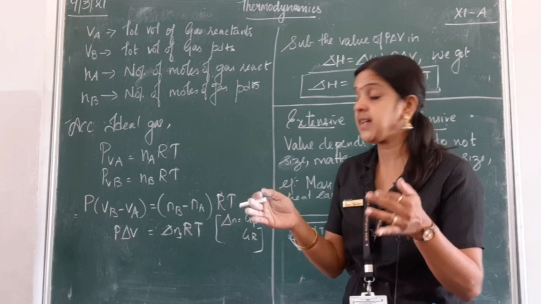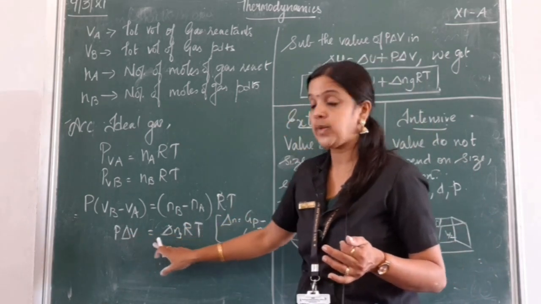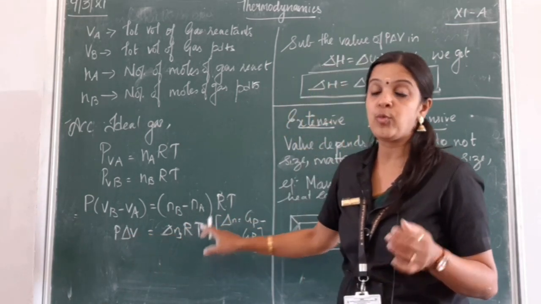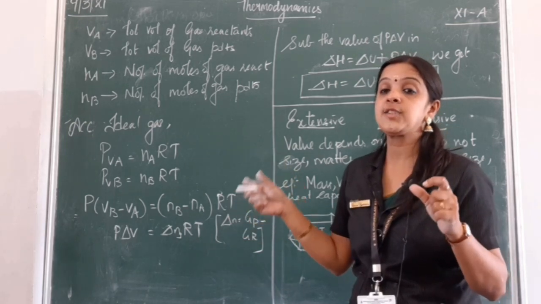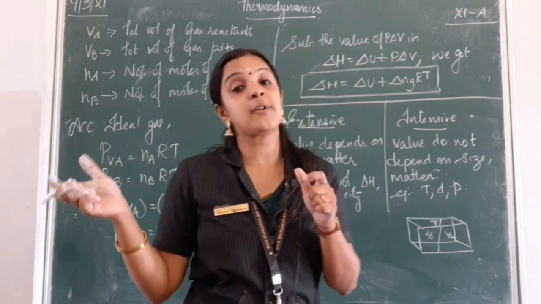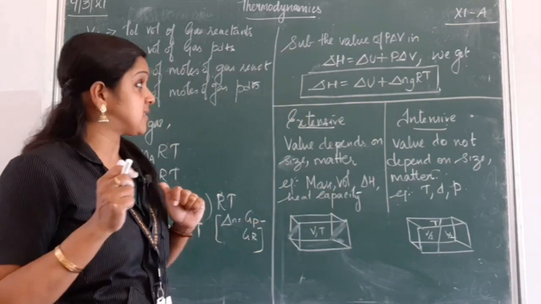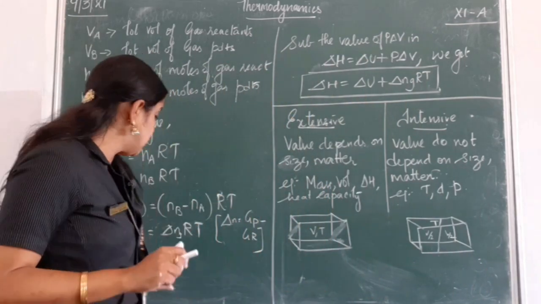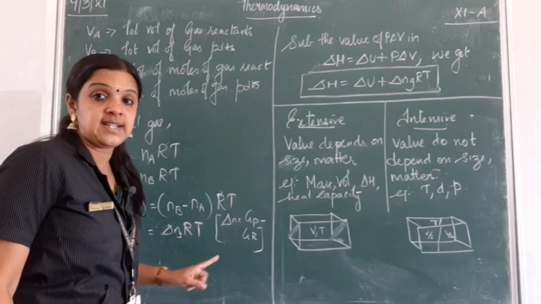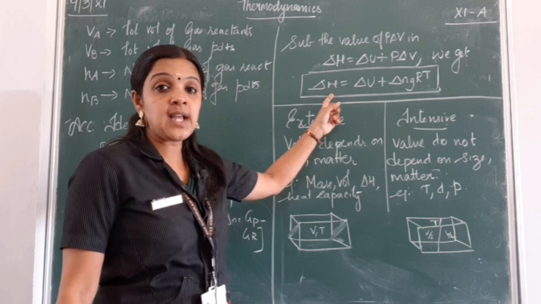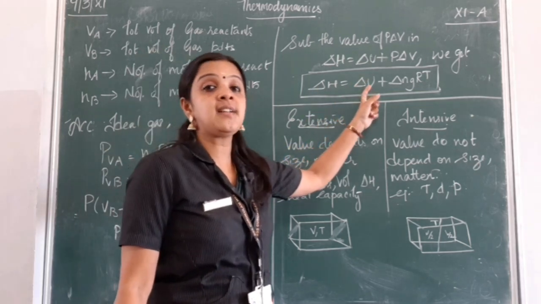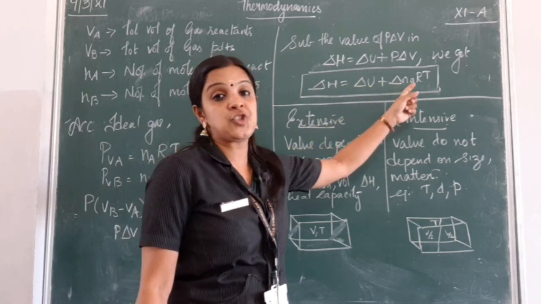Now if I am going to rearrange, P del V is equal to del Ng RT. What is del Ng? It is nothing but the difference between the number of moles of gaseous product minus the number of moles of gaseous reactant. Now when you substitute the value of P del V, which is del Ng RT, in this equation of enthalpy, we get enthalpy is equal to internal energy plus del Ng RT.